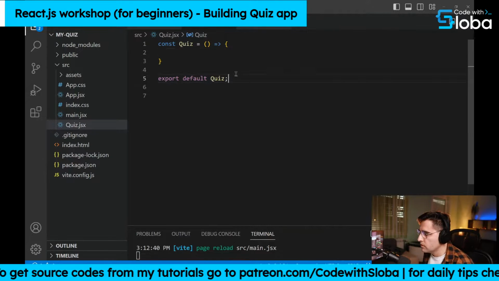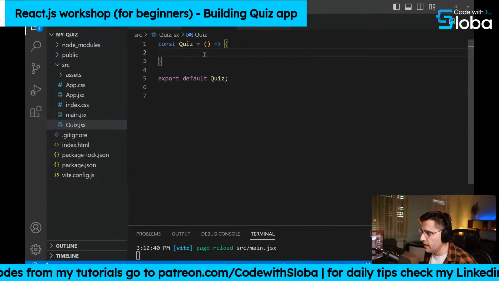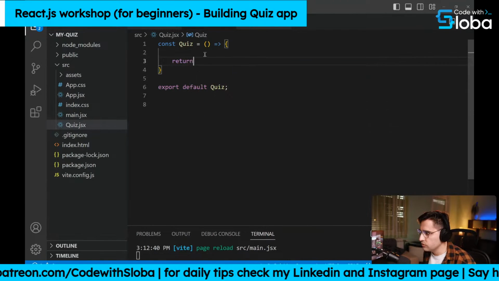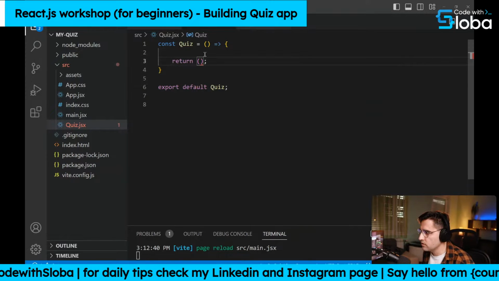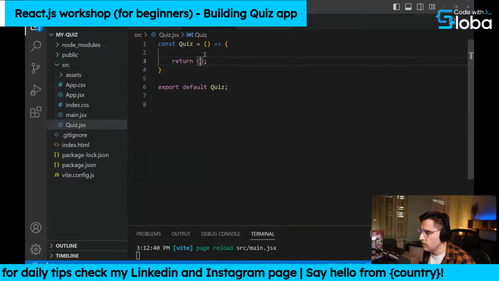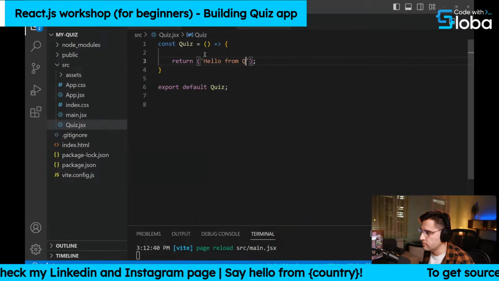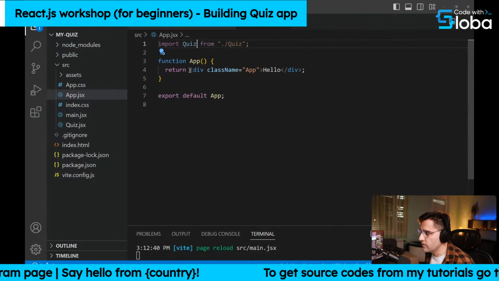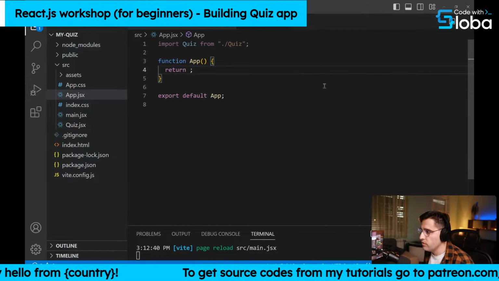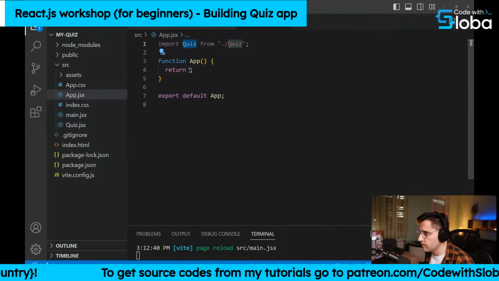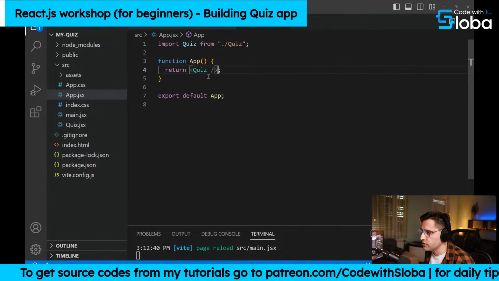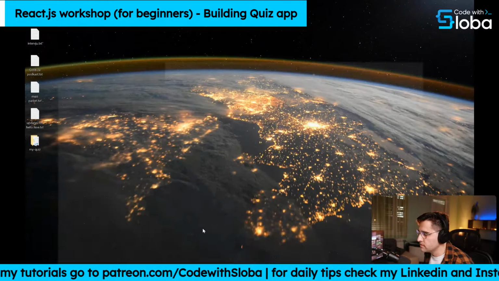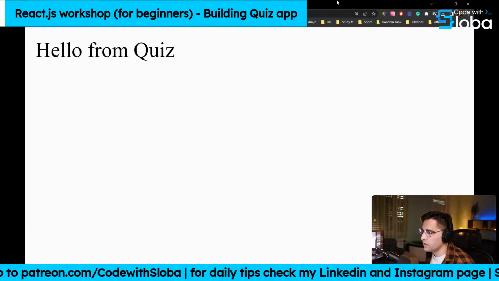Okay. So here we have this component, and every functional component needs to have a return statement. That's something that we need to provide in any case. So let's just say hello from quiz. Let's save this component, and now let's just include it inside of our app component here. We already imported it here. Now let's just place it in our JSX code. Let's save it, and let's see if we have any errors or anything. It works without any issues.